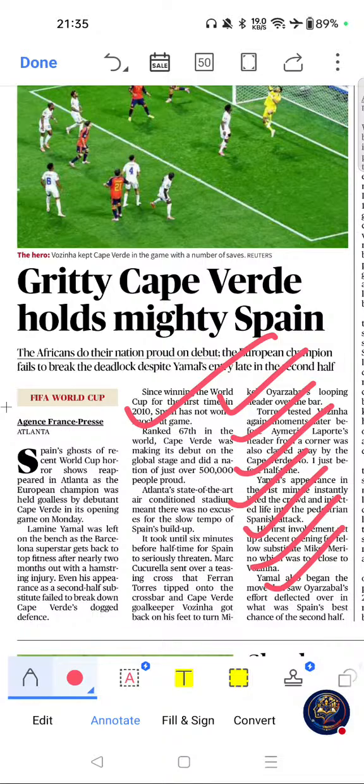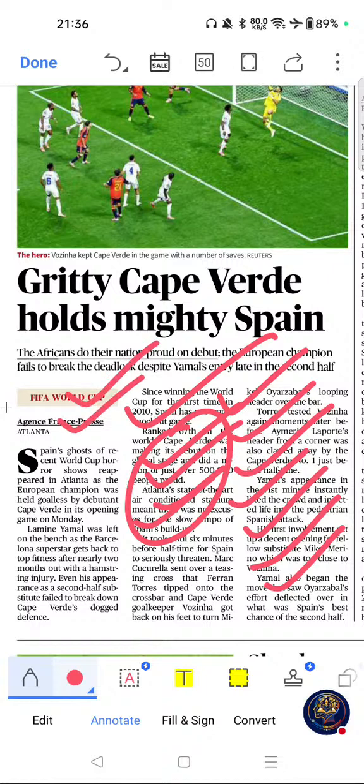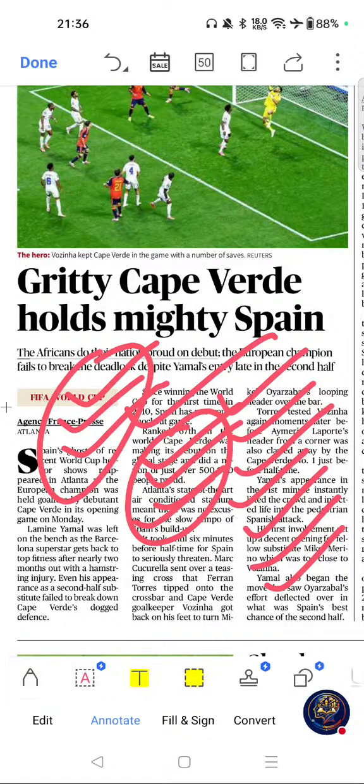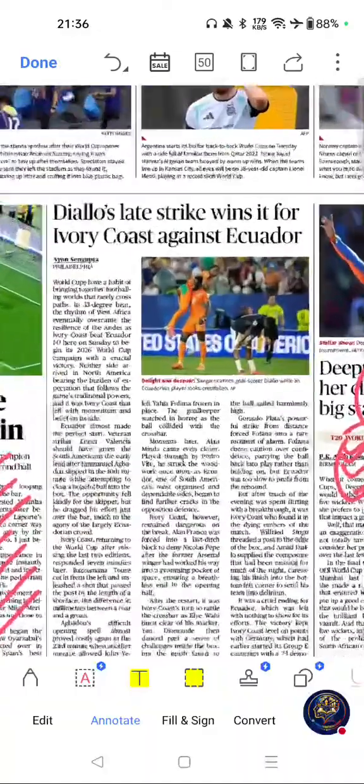Key themes related to this article are FIFA World Cup 2026, Cape Verde, Spain football team, and Lamine Yamal. These are the key themes related to this article. And possible question areas are FIFA World Cup 2026, Cape Verde's World Cup debut, and European champions in football. Move on to next important articles from this page.